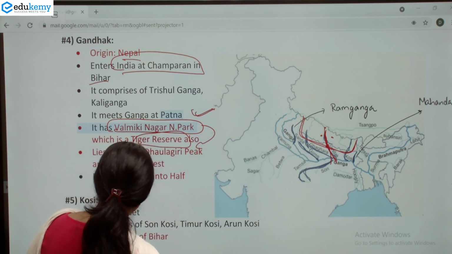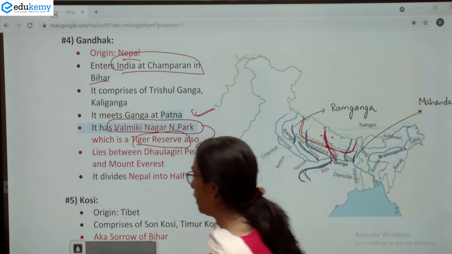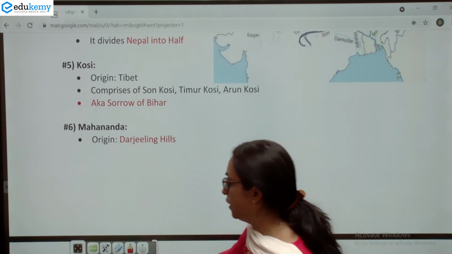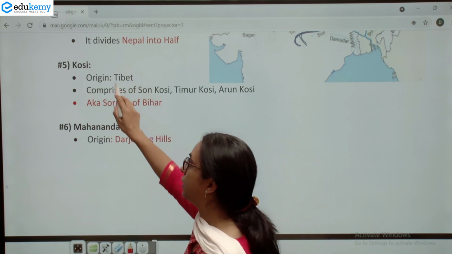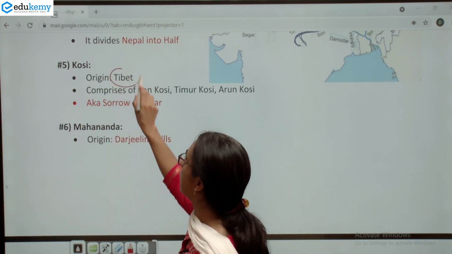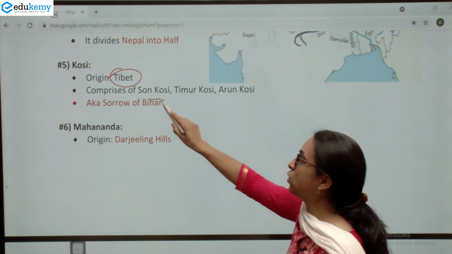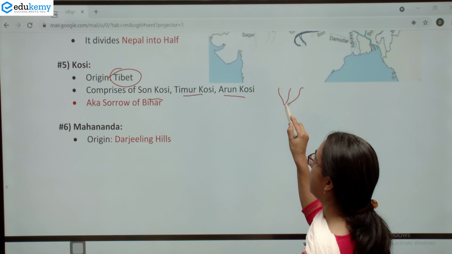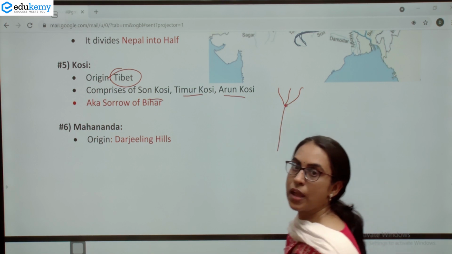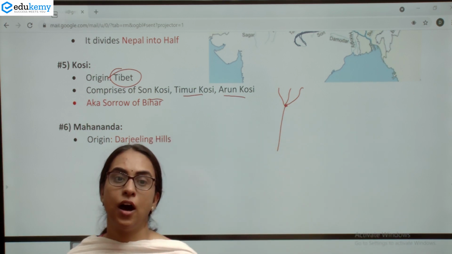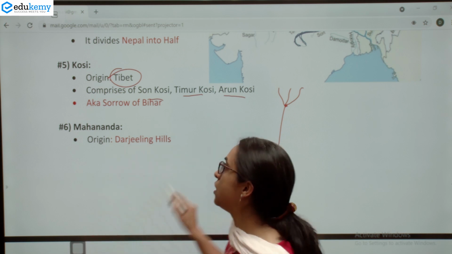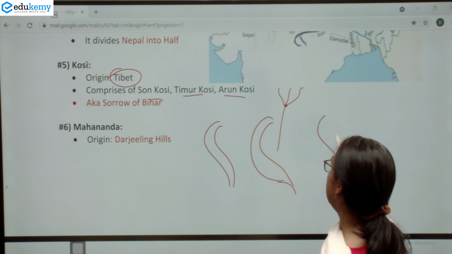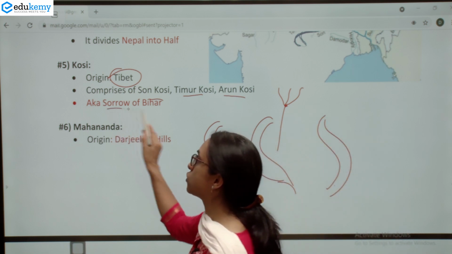And another important river that you need to analyze is the Kosi River. So this Kosi River also does not originate in India. It originates in Tibet and it comprises the Sun Kosi, Tamur Kosi and Arun Kosi. So these three have combined together to form the Kosi River, and it is also known as the sorrow of Bihar because of its meandering nature. So this river meanders and then it causes a lot of flooding in Bihar. So it is also known as the sorrow of Bihar.